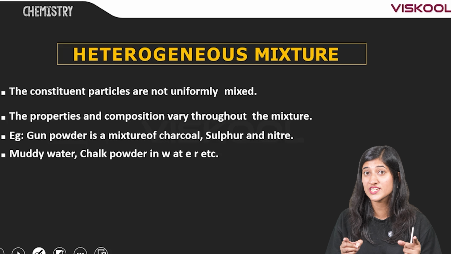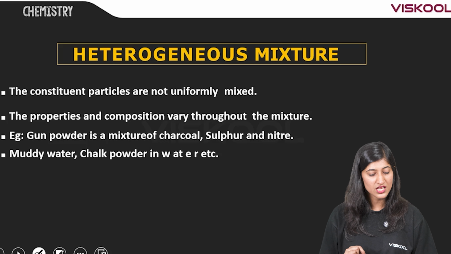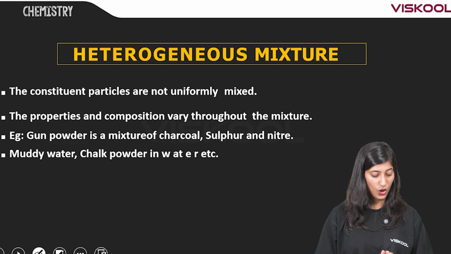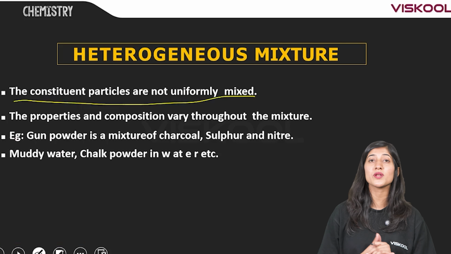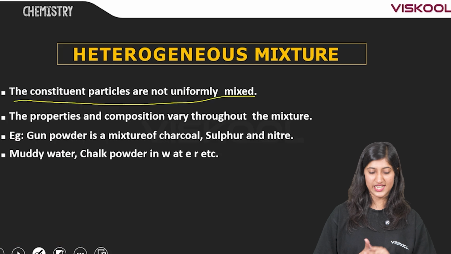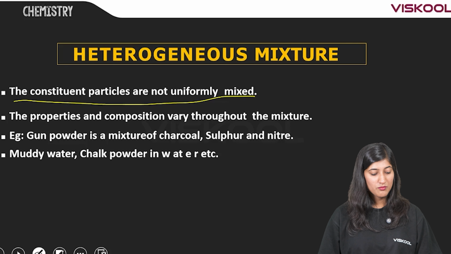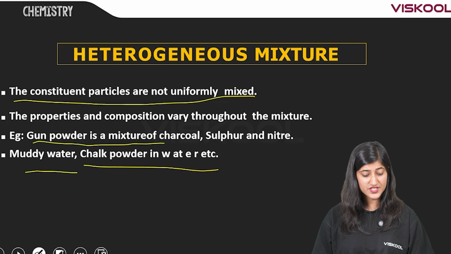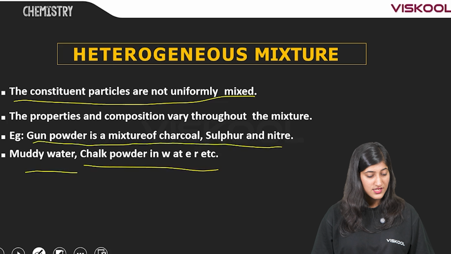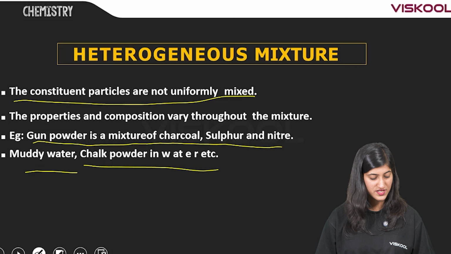So, what is a heterogeneous mixture? A mixture having non-uniform composition, where the constituent particles are not uniformly mixed. What are the examples? Muddy water, chalk in water, gunpowder. It's a mixture of charcoal, sulfur and nitrate. So, these are examples of heterogeneous mixtures.